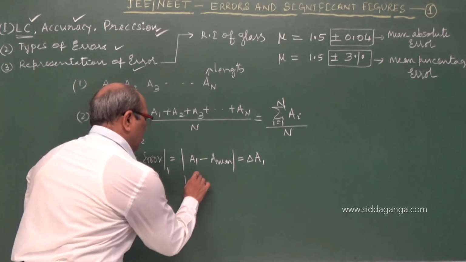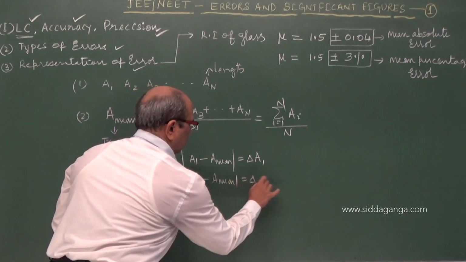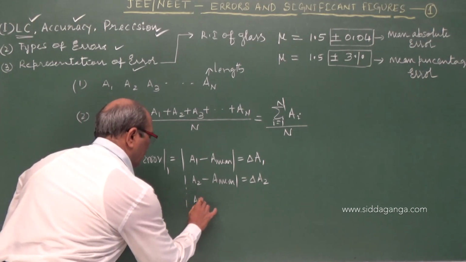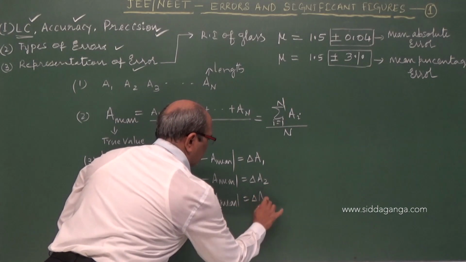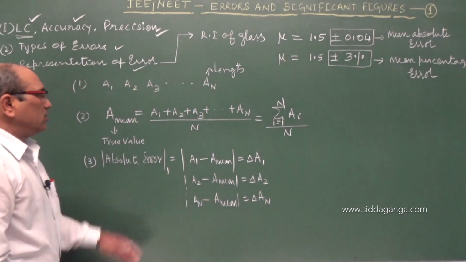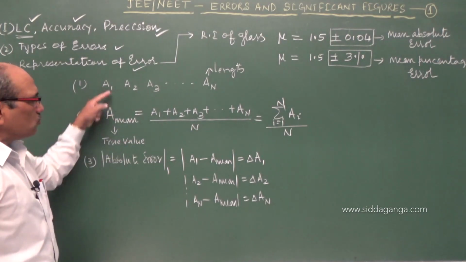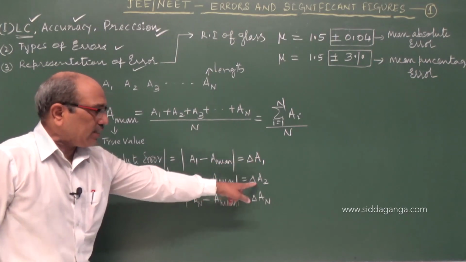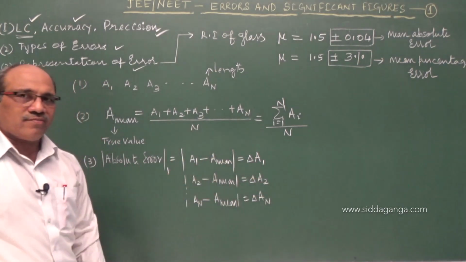Similarly, A2 minus A mean is delta A2. So on, I can go up to AN minus A mean equal to delta AN. For all trials, measured value minus true value gives the errors in the first, second, third trial: the absolute errors committed in those trials.